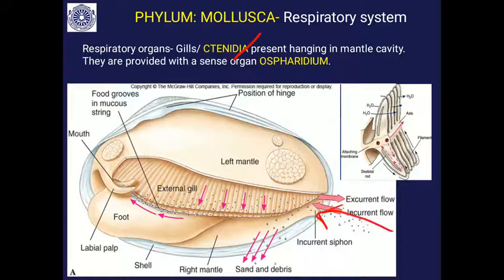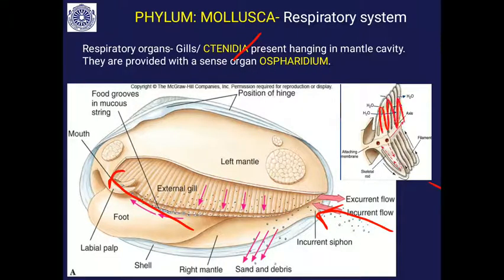Water enters through the inhalant siphon. The gills are bathed with the water, and the ciliated epithelia in the gills also collect the microorganisms, which are taken to the mouth for digestion. The respiratory gases are exchanged in the gill lamella.